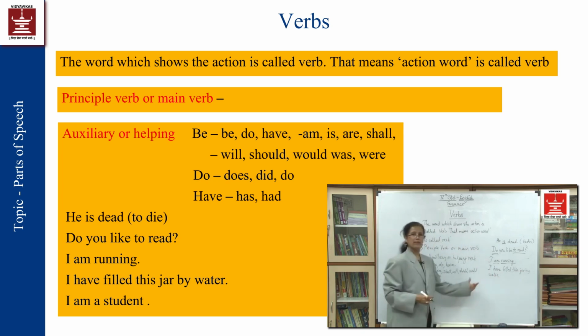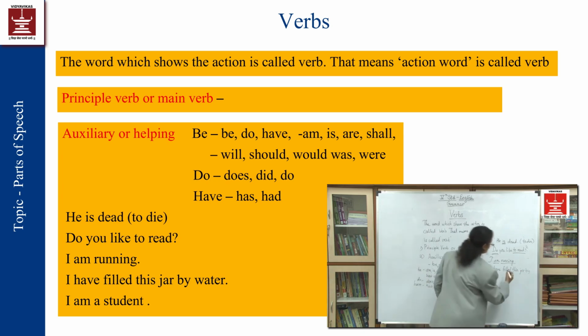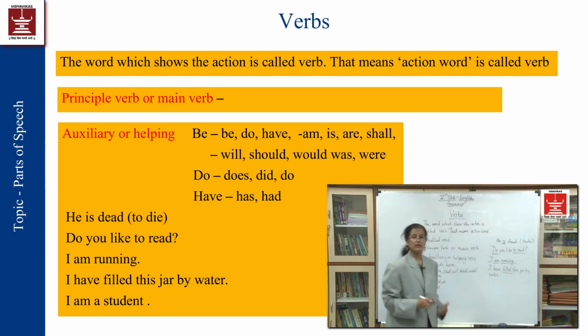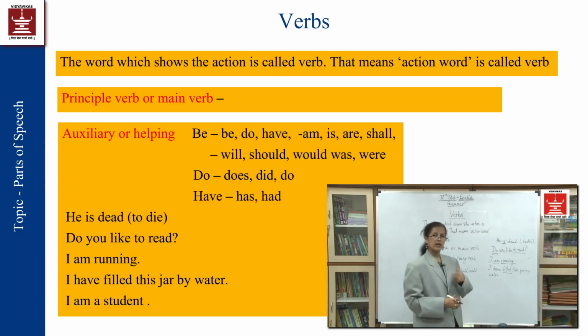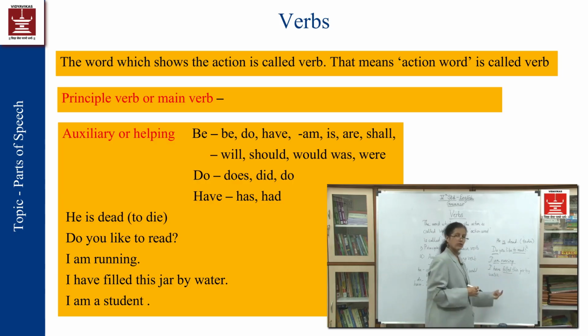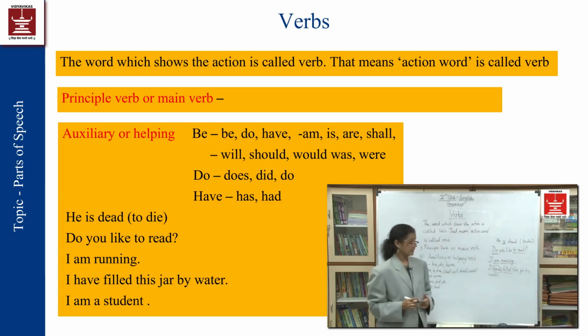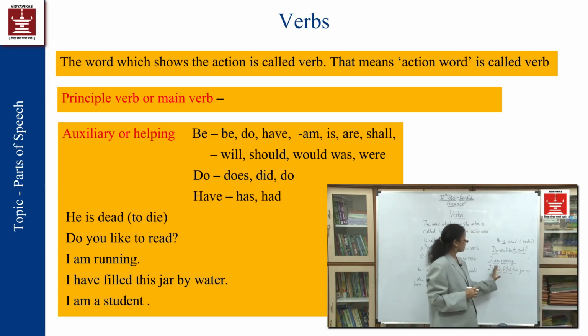So what is the main action being done in the sentence? Filling. So this is called the main verb. And to help this main verb, the word "have" is being used over there. In this way, to help the main verb, auxiliary verbs, helping verbs, are always used.